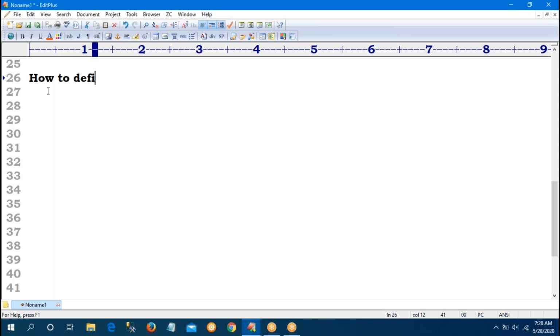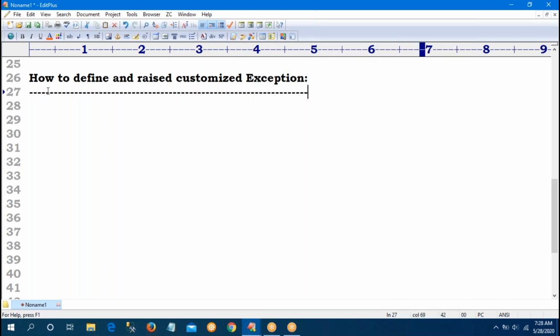So how to define it? Every exception in Python is a class. We already know zero division, arithmetic; all these are classes. Everything extends the exception class, either directly or indirectly. In the diagram, base exception is first, and after that the exception class. In the exception class, all the remaining classes are available.